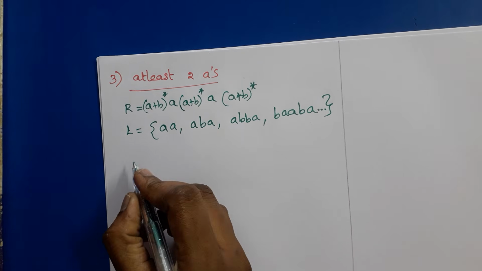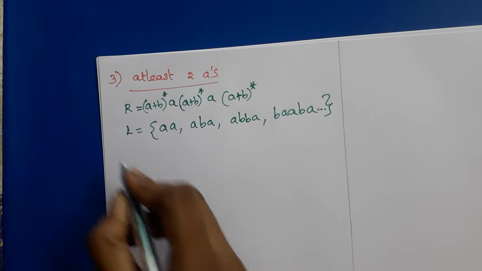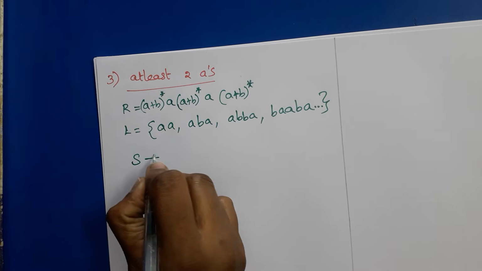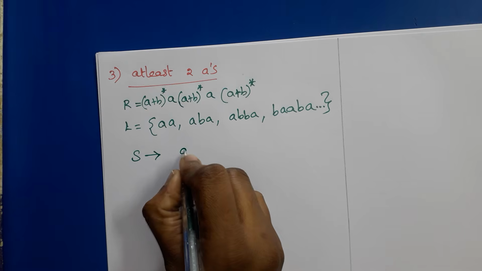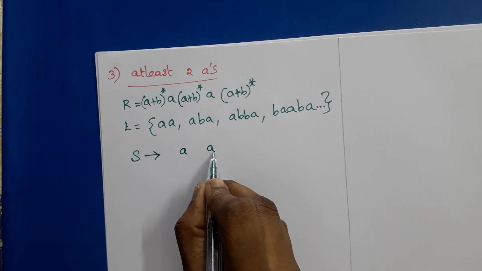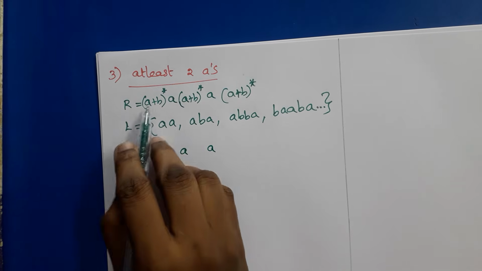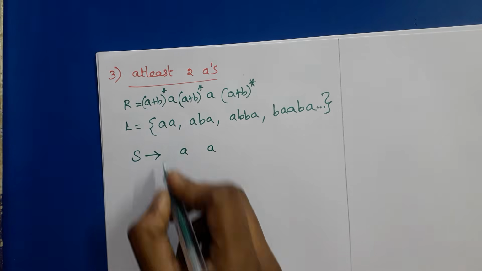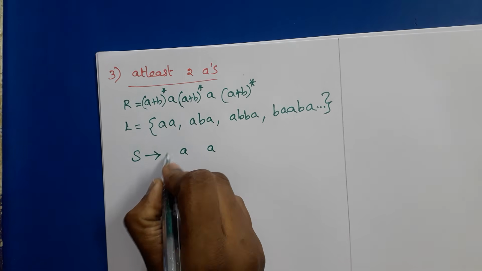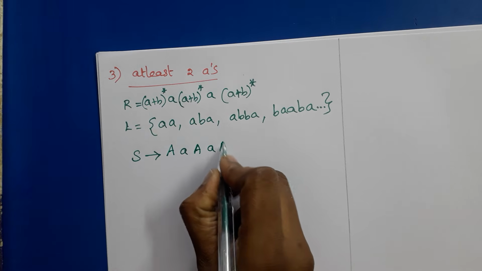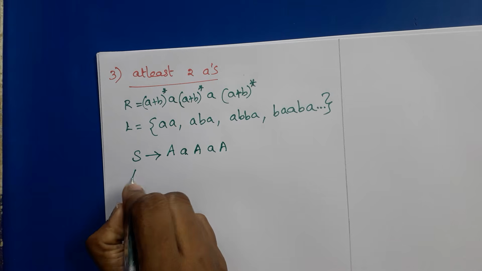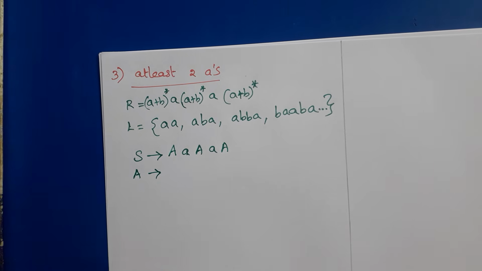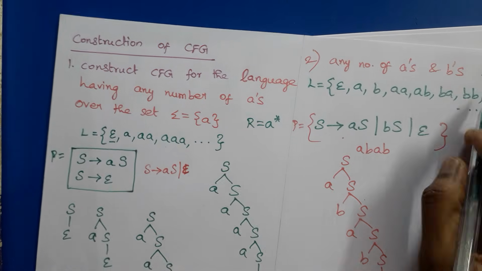So now we will try to construct the CFG. Assume that S is the start symbol of the grammar. The 2 A's are compulsory. They should be preceded and followed by (A+B)*. So for that, we are going to introduce another variable, capital A. The 2 A's are compulsory, and this A should be written as (A+B)*, any number of A's and B's.